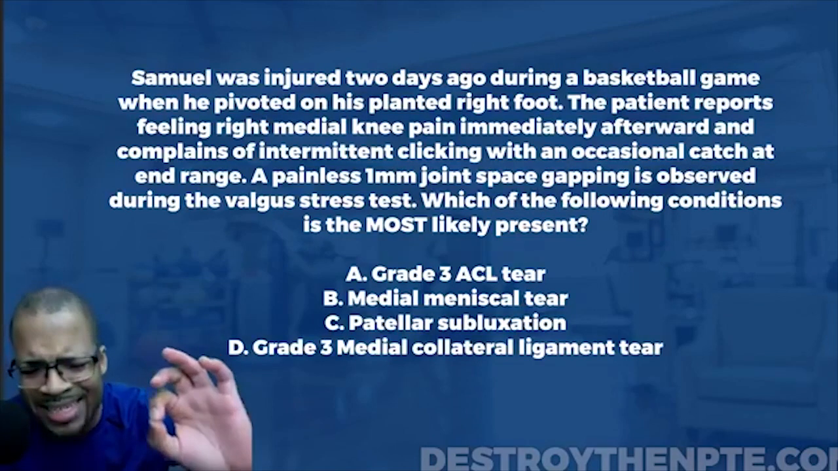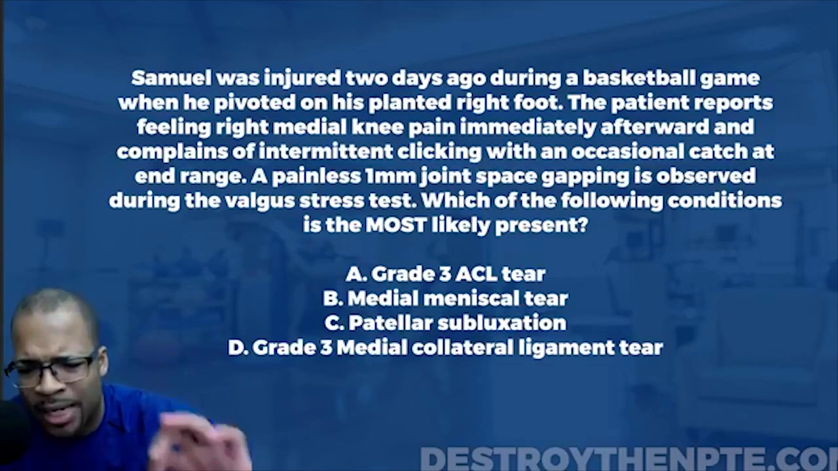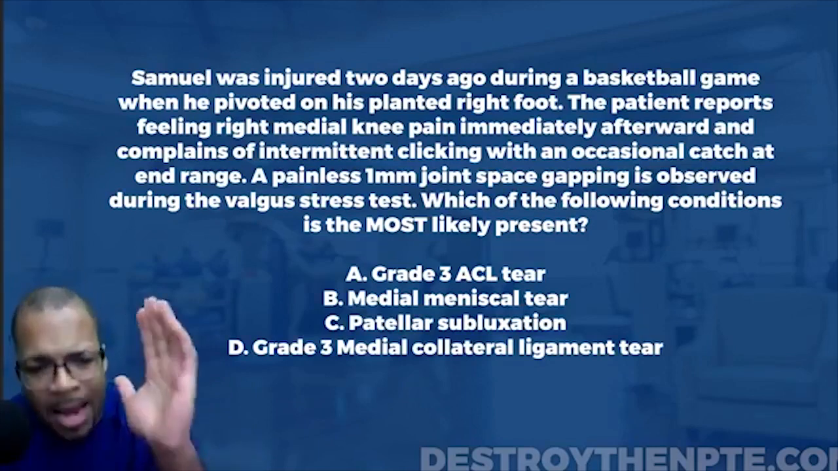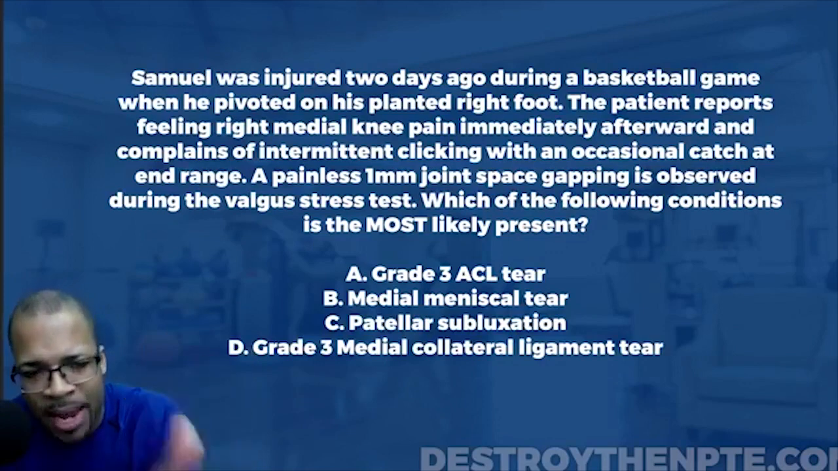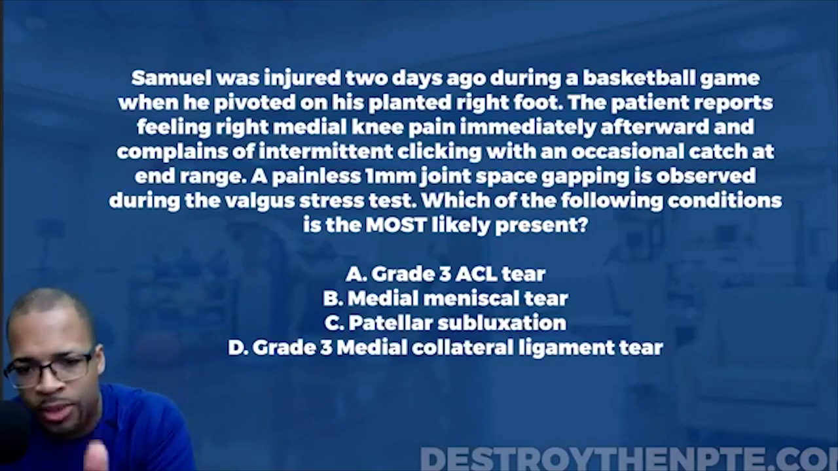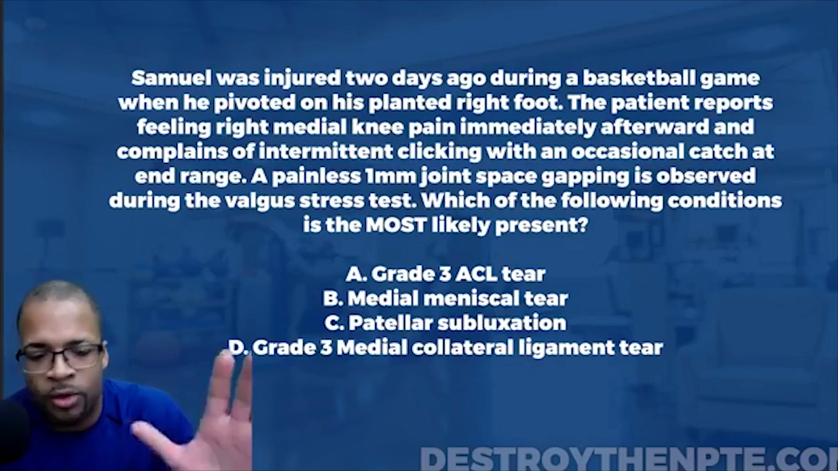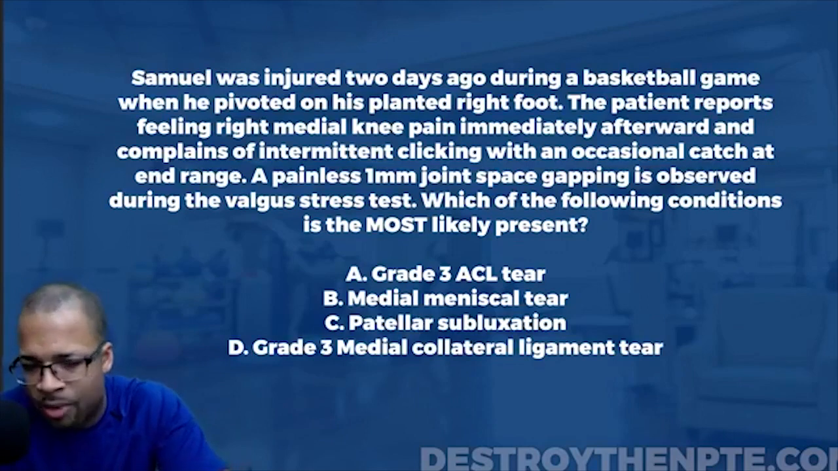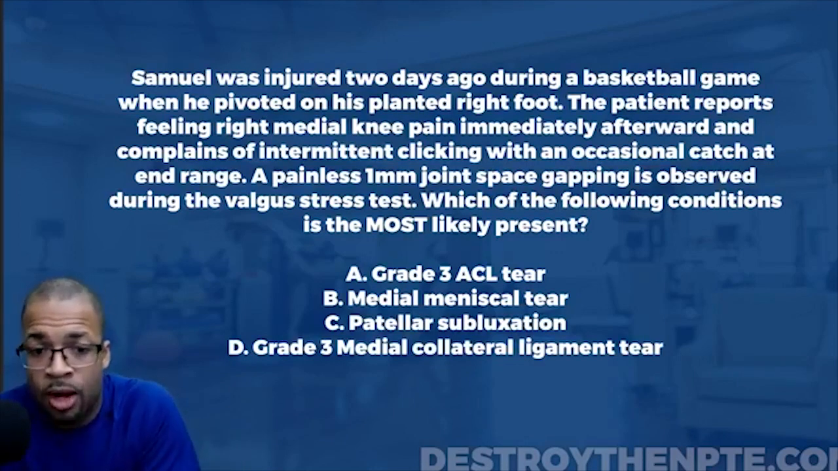The final one says grade 3 medial collateral ligament tear. Now, this is a toughie because in the end of this question, it says a painless 1 millimeter joint space gapping is observed during the valgus stress test. Well, first of all, what is a grade 3 medial collateral ligament tear? What does that really mean? You should be saying, well, that is a full rupture of the medial collateral ligament.